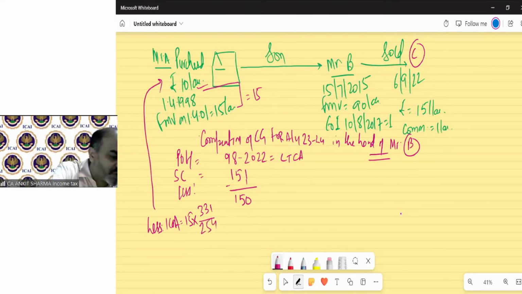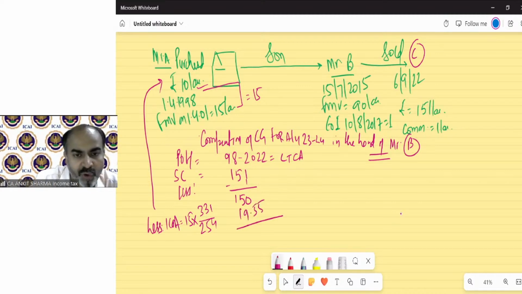So if we solve it, that will come 19.55 approx. If we deduct it, my long-term capital gain will be 130.45.